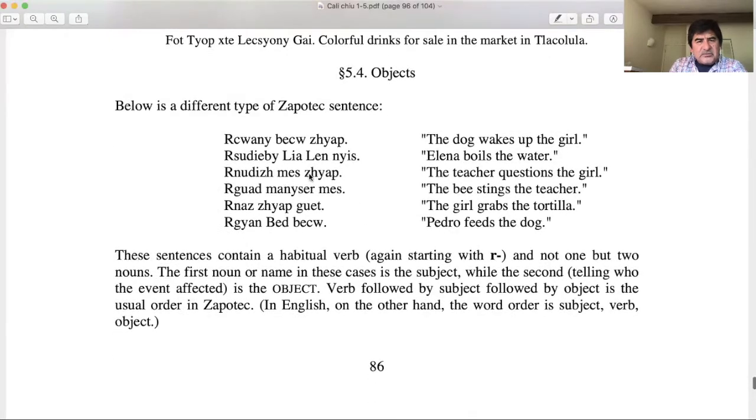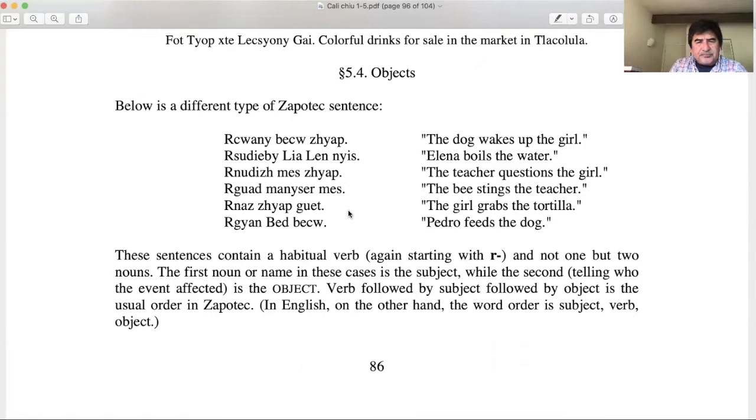And then again, we have another sentence down here. It says, the teacher questions the girl, right? And the bee stings the teacher. What does she grab? She grabs a tortilla. What does Pedro feed? He feeds the dog, right? So that's our object there.